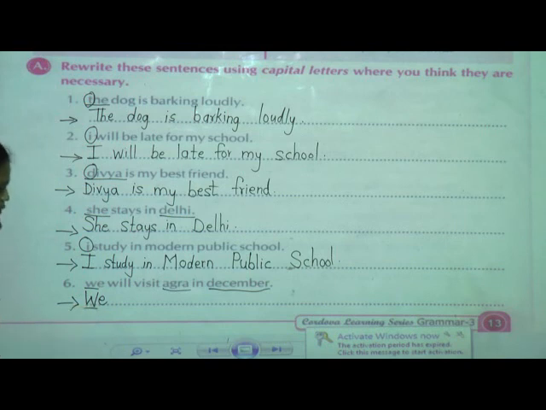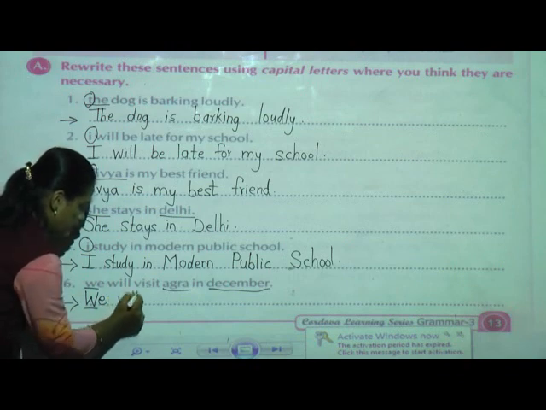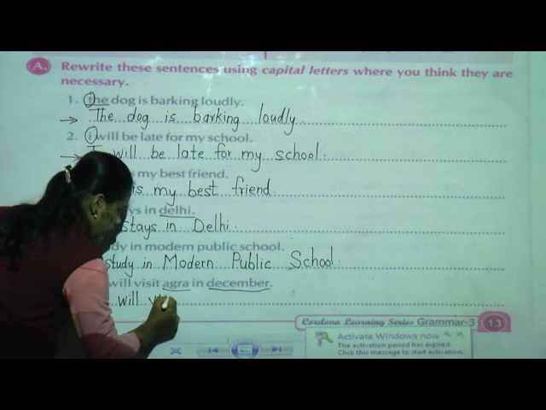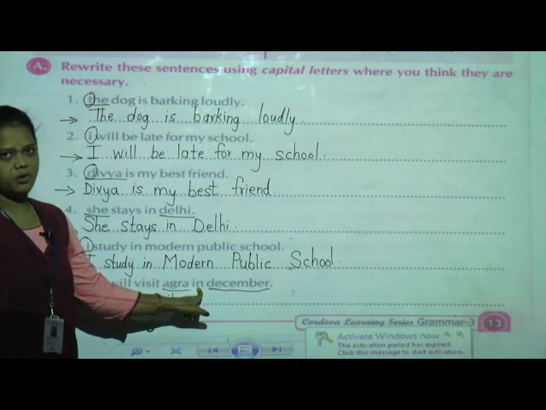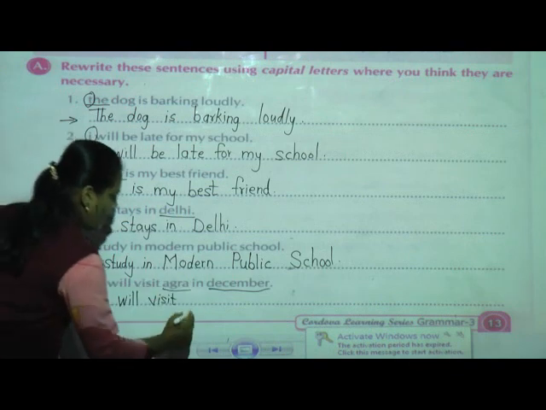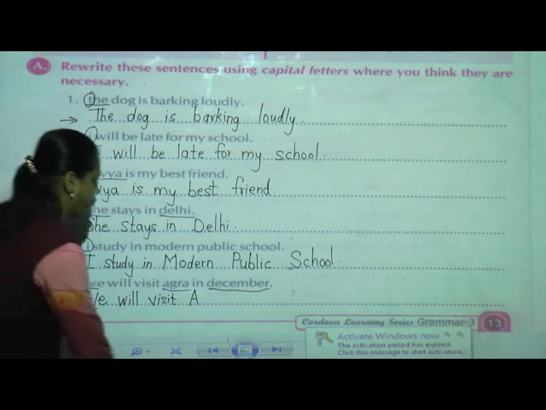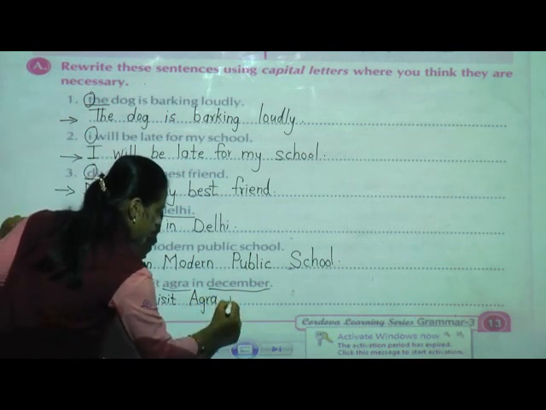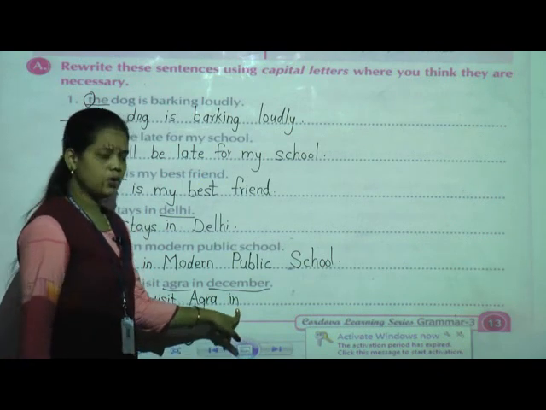Here, W I wrote in the capital. Now again it will come as it is, I am going to write here in the small. Next visit, also we have to write in the small. Now here Agra, this is the name of a city. So here Agra, A I am going to write in the capital letter. Again in, I wrote in the small letter.